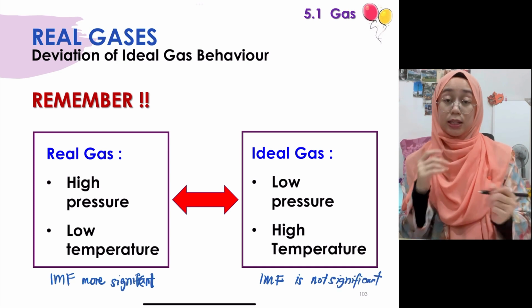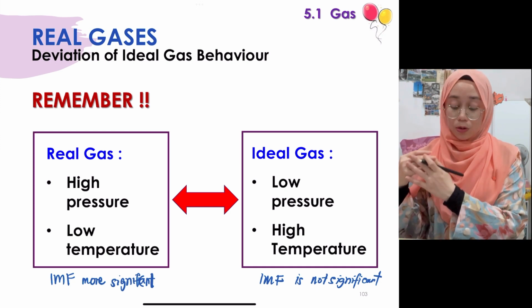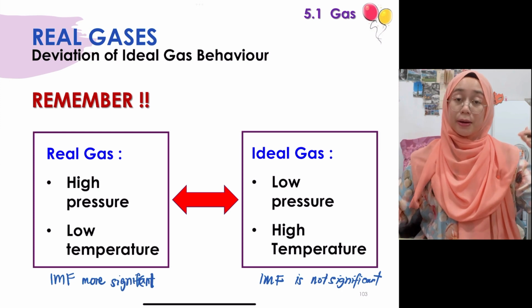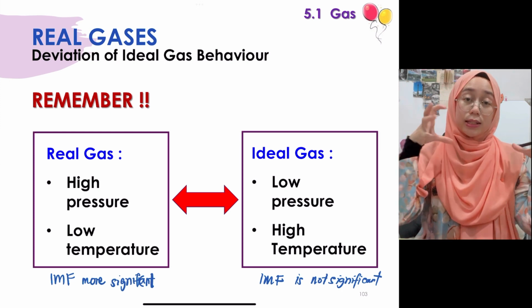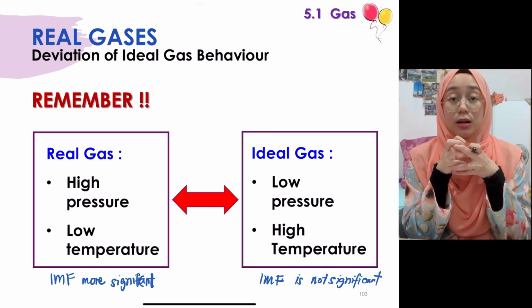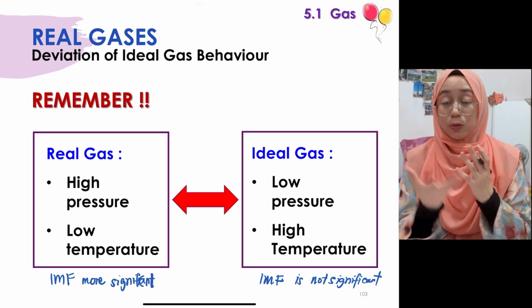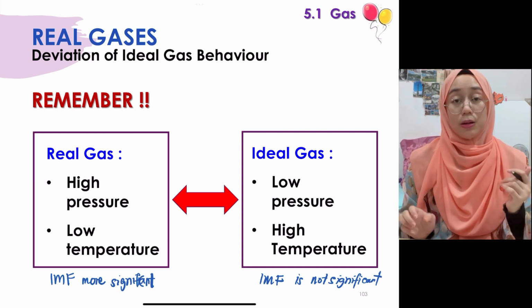Okay, so meaning kat sini kita boleh ignore the IMF between the gas particle. So dekat low pressure, high temperature tu sebab distance dia lagi further apart, kita ignore the IMF, so it behaves ideally. Tapi kalau dekat high pressure, low temperature, the distance between the gas particle become closer to one another, so the IMF is more significant, so dia akan deviates from the ideal gas behavior then.